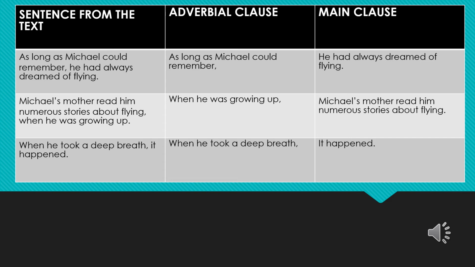The first one, a sentence from the text: As long as Michael could remember, he had always dreamt of flying. In this sentence, the adverbial clause is as long as Michael could remember, and the main clause is he had always dreamt of flying.